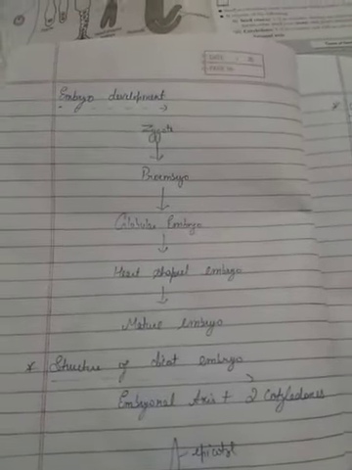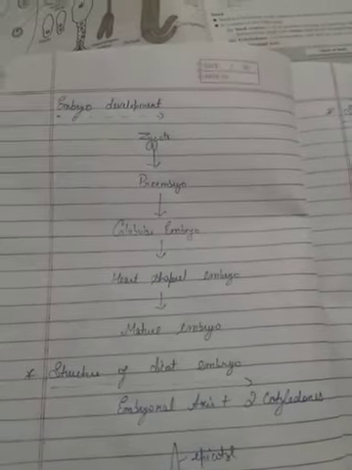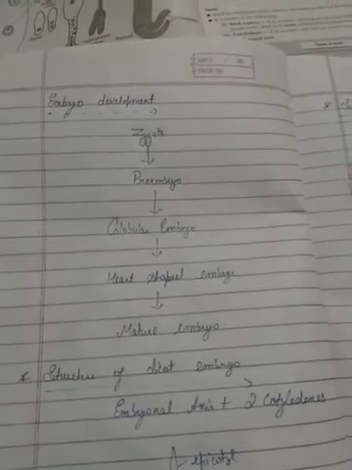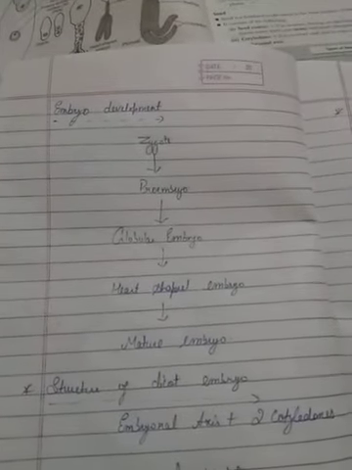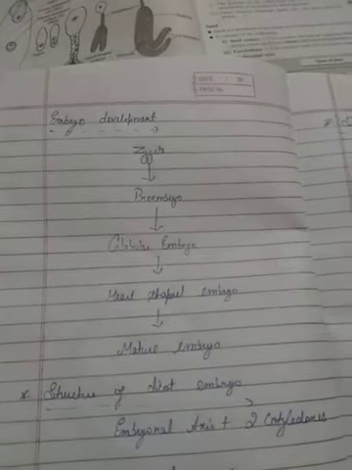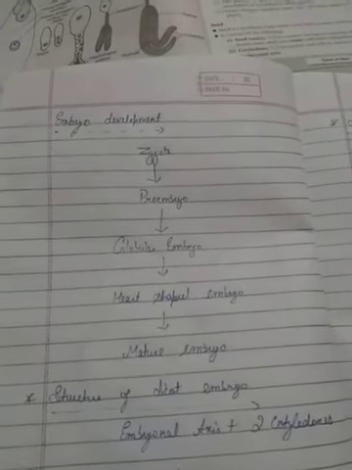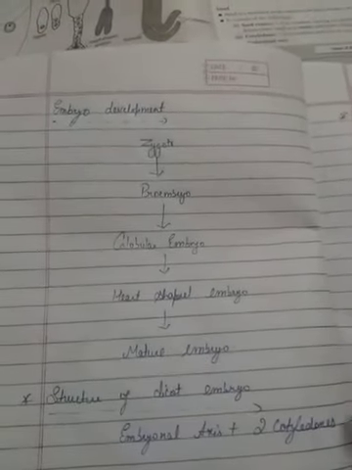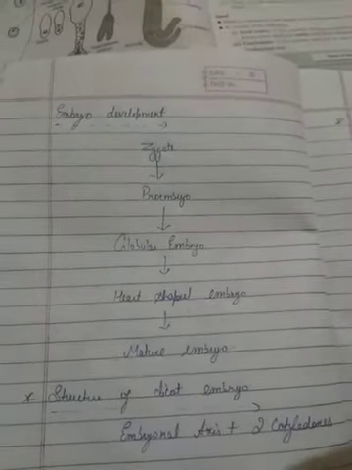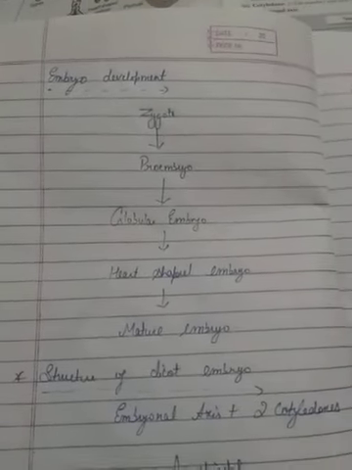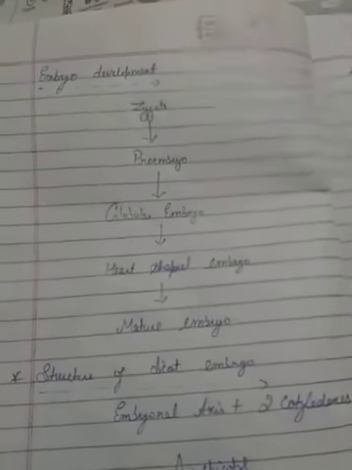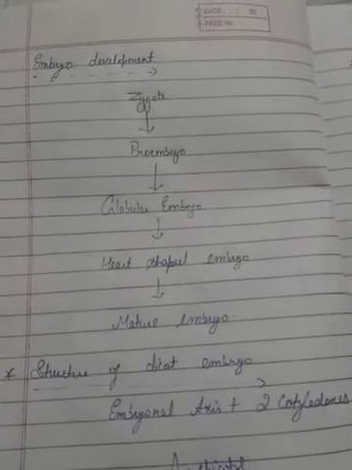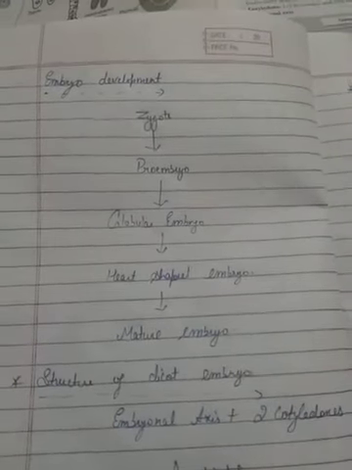Good morning, students. In the last video, we covered this chapter up to the endosperm formation, and in this video, we will study our next topic, which comes under the post-fertilization changes in the flowering plant. The topic today is embryo development. We all know after the formation of zygote it transforms into the embryo, and now we will study what are the different stages through which the zygote goes for becoming a mature embryo.